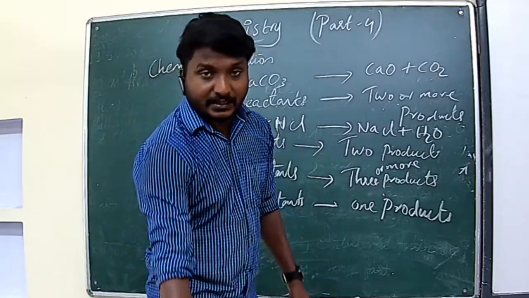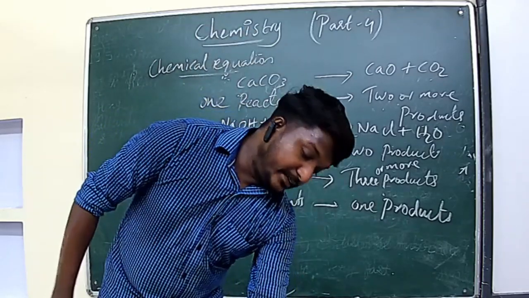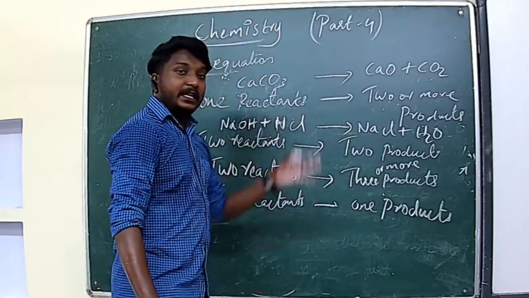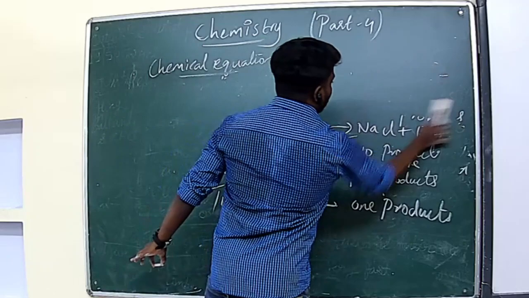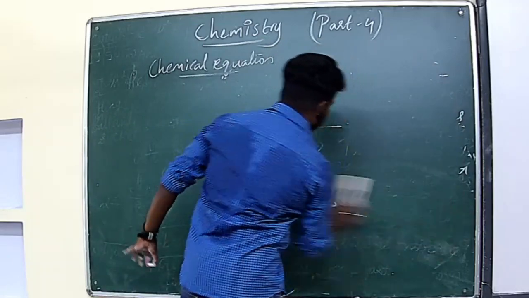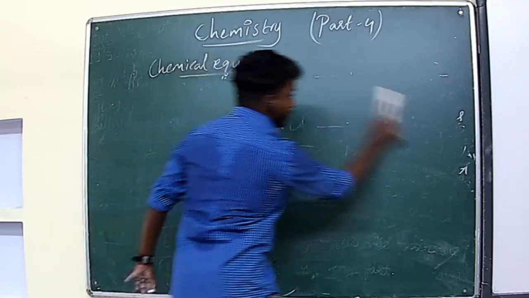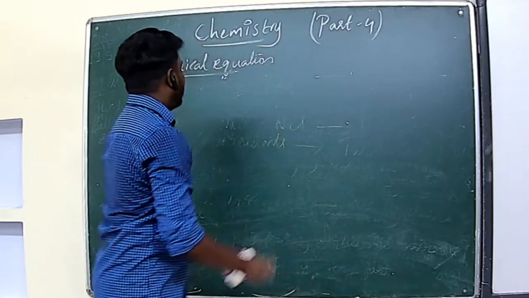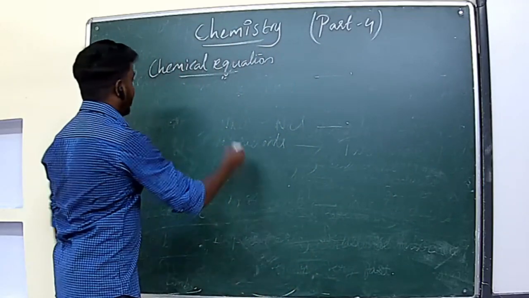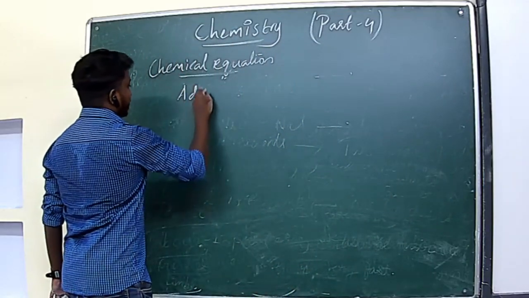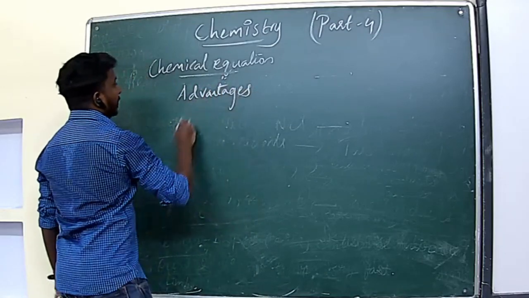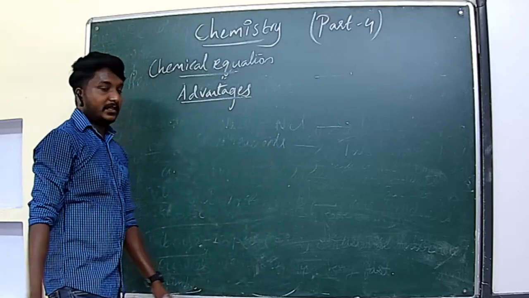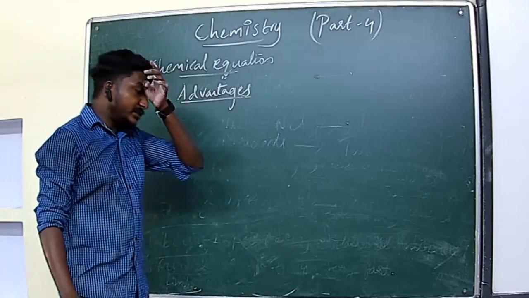Now we can see what are the advantages and the limitations of the chemical equation. So first we can see the advantages of the chemical equations.